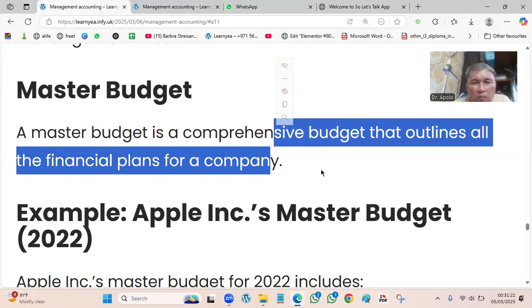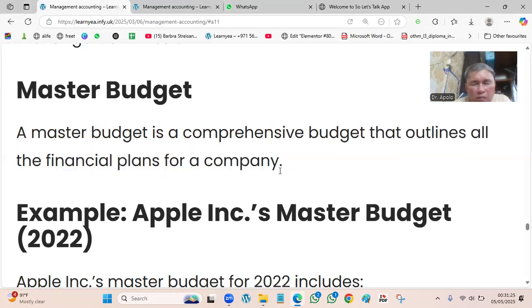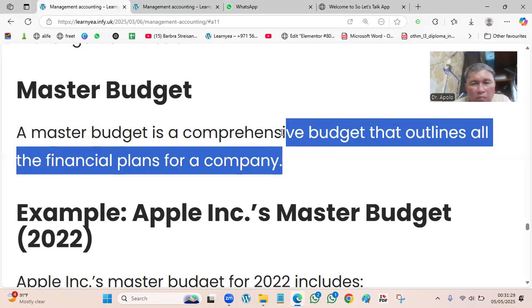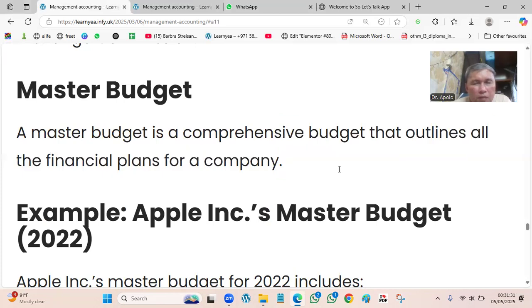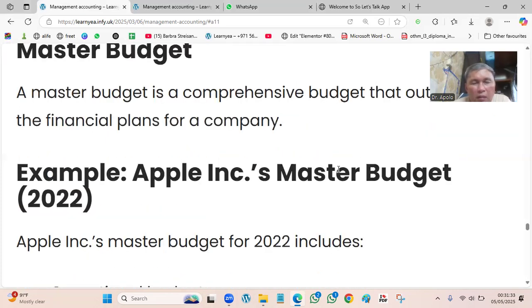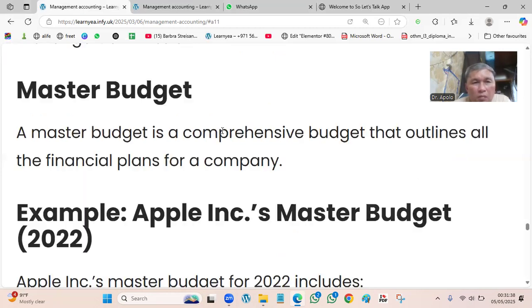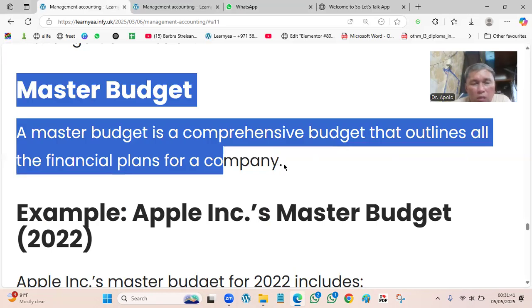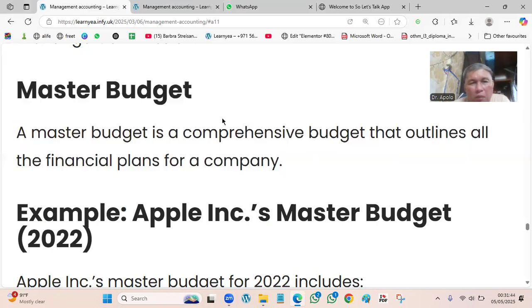We call it the master budget because with it, the CEO can allocate the funds and easily determine the major requirements of money for the year. So the general manager cannot move without the master budget. Who prepares the master budget? The finance officer, the financial manager.